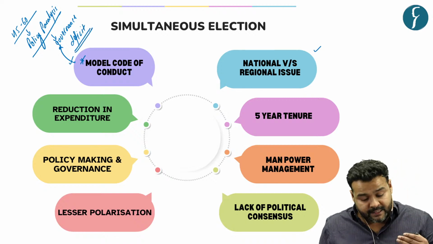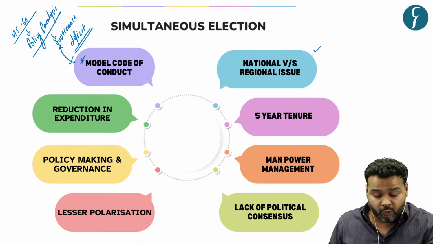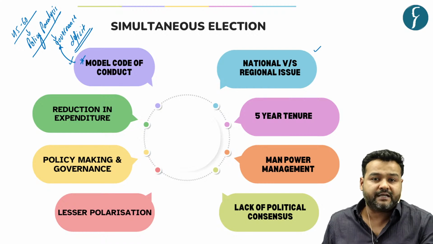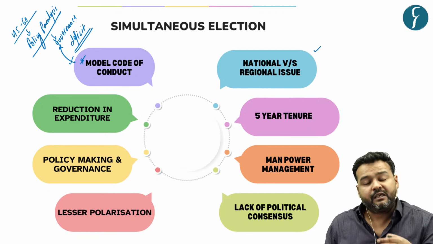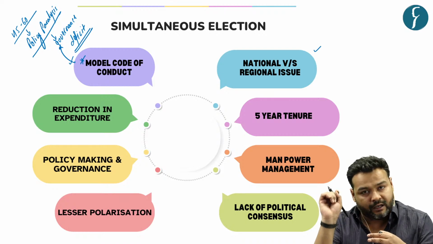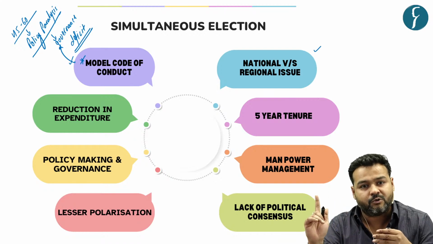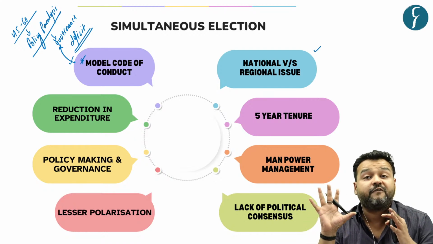Fine. Second issue is, the proponents who argue in favor of simultaneous election say that if we have simultaneous election, there would be only one model code of conduct for the span of 5 years.